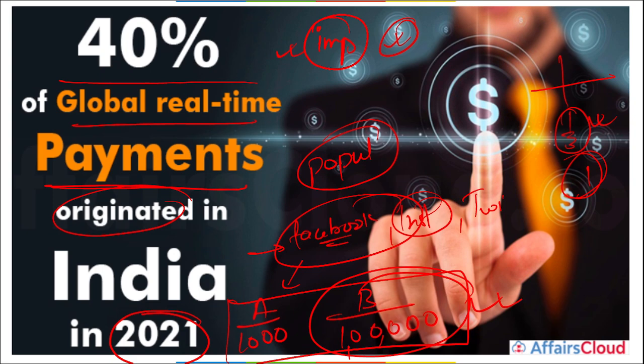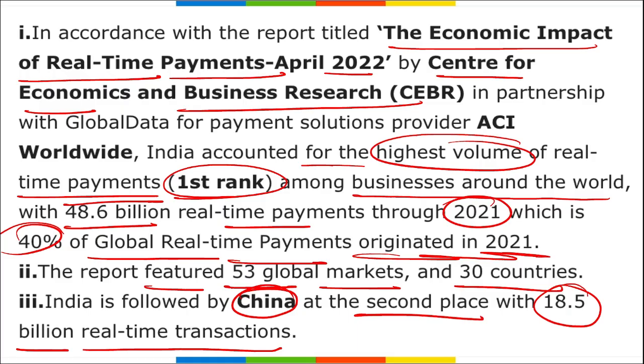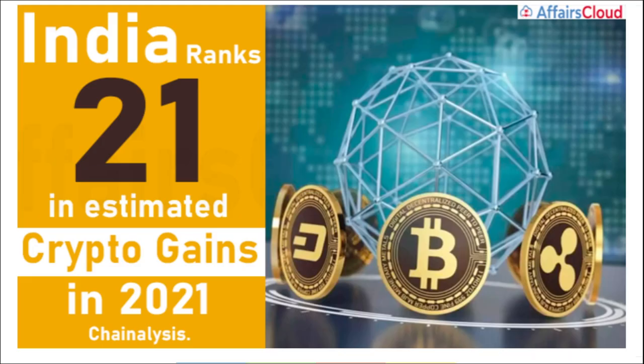Many remote areas and villages do not have a smartphone or even an internet connection. Still we have such a huge population and such a huge advantage for businesses. So just remember, 40% of the global real-time payments originated in India, or you can say India secured the first position with the highest online payments in the world.